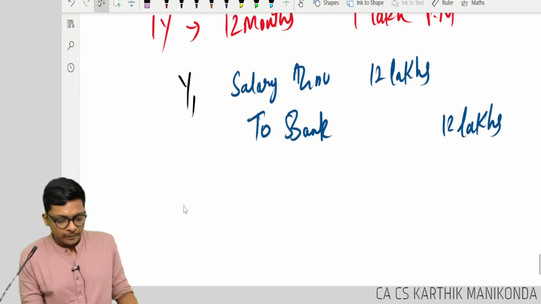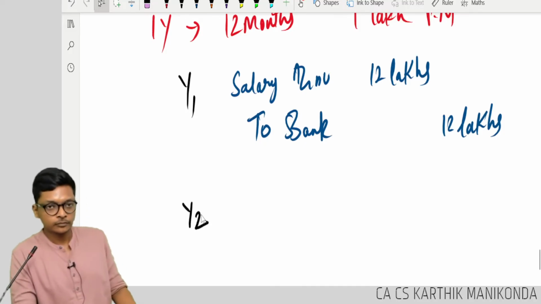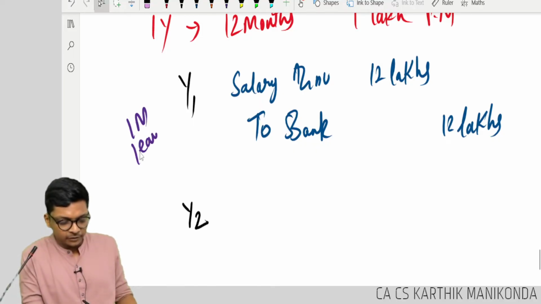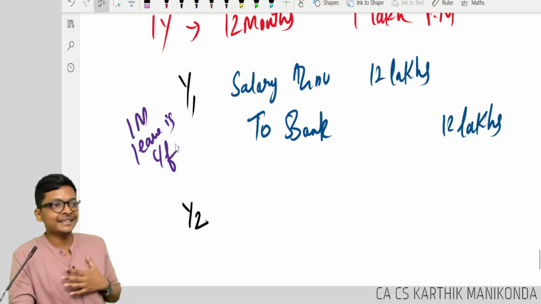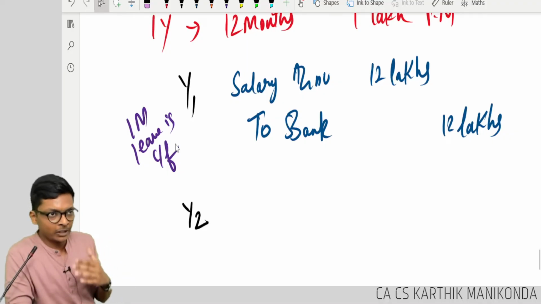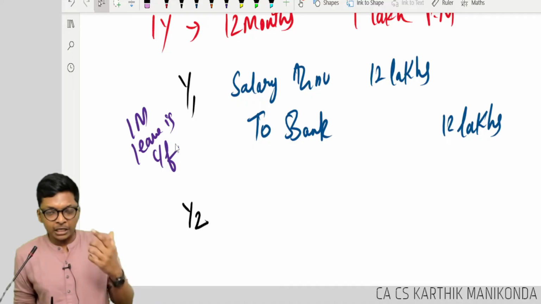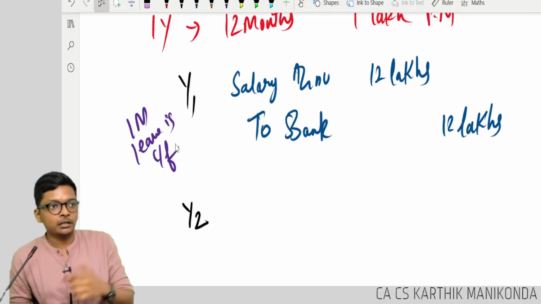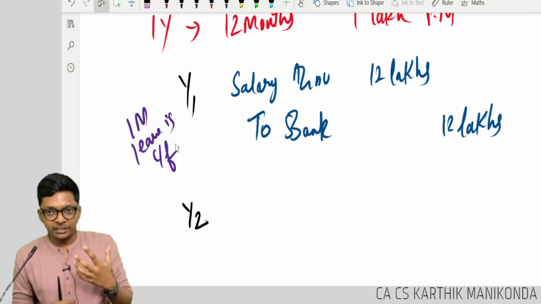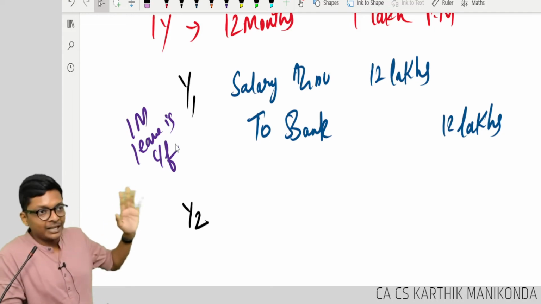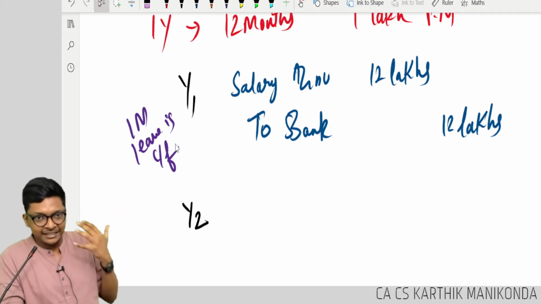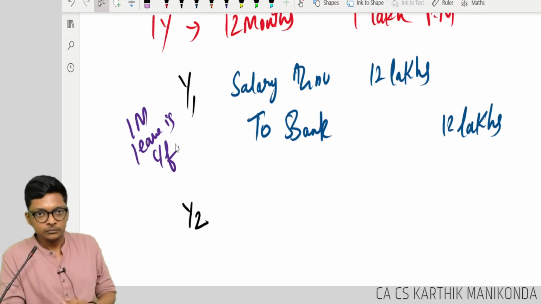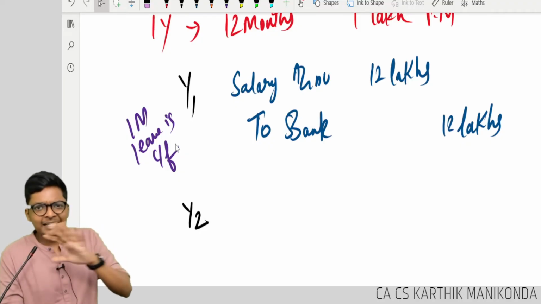Now in year 2, now follow. In year 1, what is carried forward? 1 month leave is carried forward. It is easy so far. Understanding, guys? Should I account for this 1 month leave in the first year itself, or should I account for it in the second year? My question: in the first year, I will stop with the 12 lakh salary to bank entry. Think logically, guys. Or should I account for it only in the year he uses it? Okay, let it be a doubt itself.